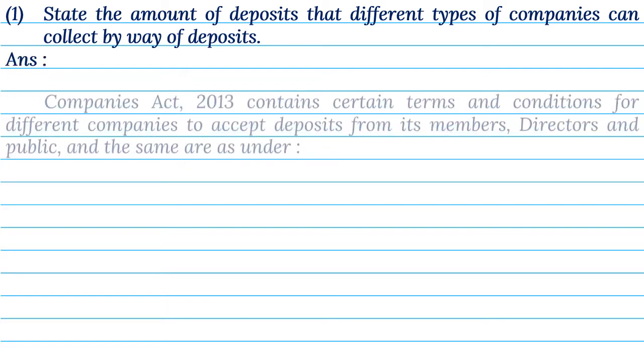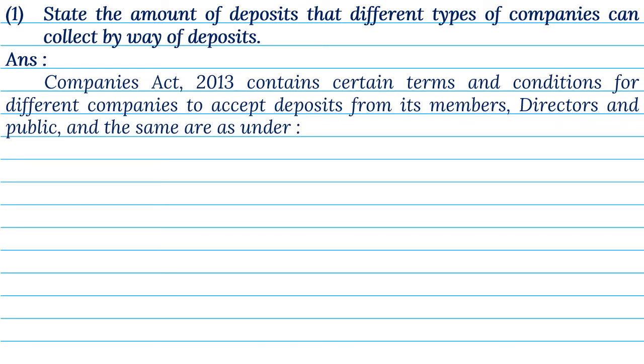Answer. Companies Act 2013 contains certain terms and conditions for different companies to accept deposits from its members, directors, and public, and the same are as under. A. Private company.